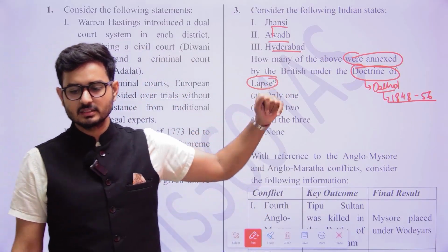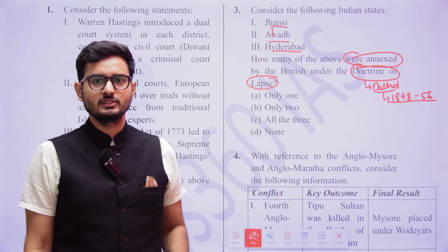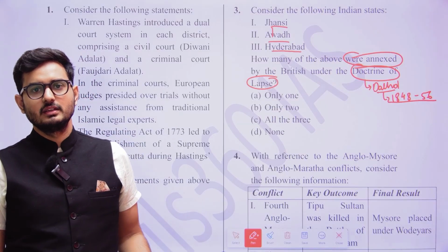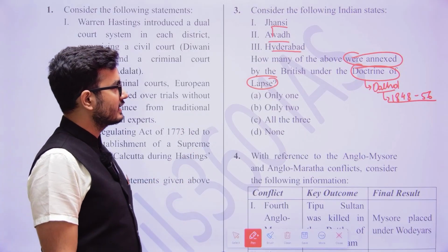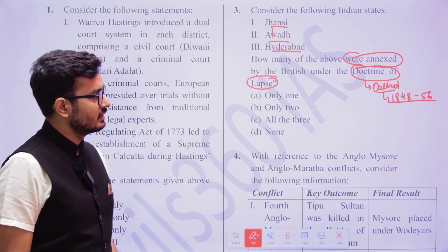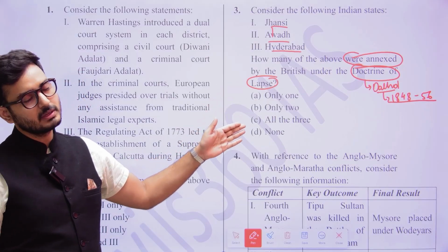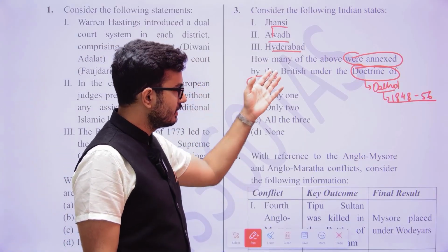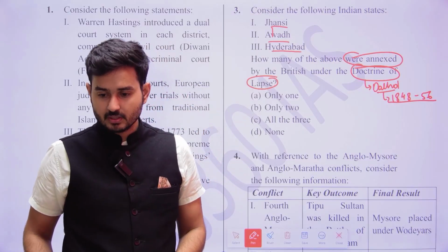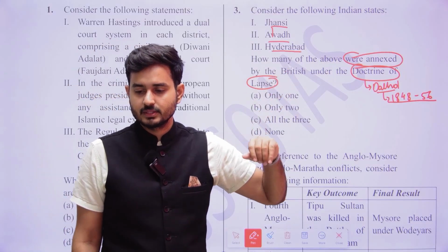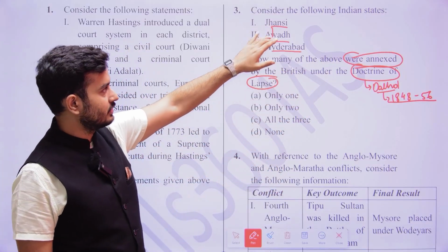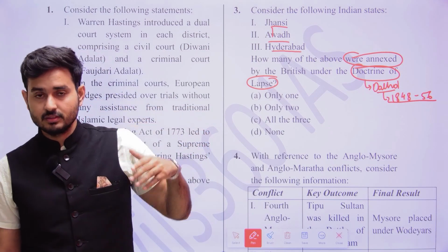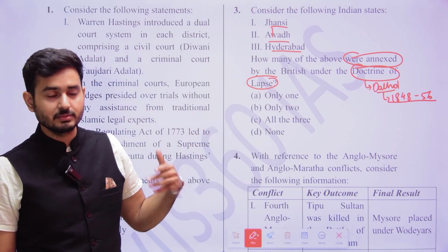Now when he brings that concept, he is going to annex the states that do not have a legal heir, that is, a bloodline child. So here, did he annex Jhansi, Awadh or Hyderabad? Now this is a very probable option that the UPSC generally gives. So here, the Doctrine of Lapse is going to take what? Jhansi. You are very well aware that the 1857 revolt was led by Rani Lakshmi Bai. Why? Because of the Doctrine of Lapse, her empire was taken.